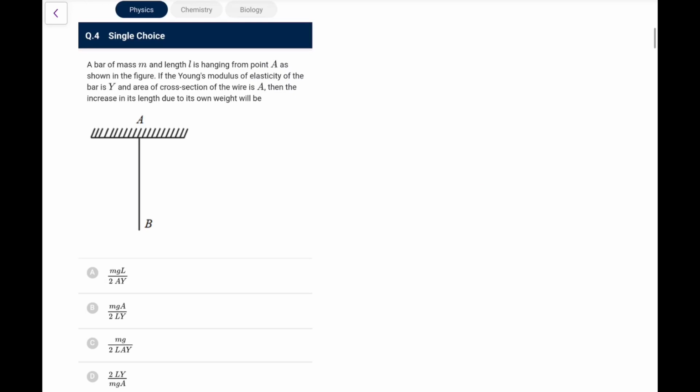Now next, go ahead. A bar of mass m, length L, is hanging from a point A as shown in the figure. If the Young's modulus of elasticity is Y and the area of cross section is A, then the increase in the length due to its own weight. We directly remember this, self elongation delta L is equal to mgL upon 2AY. I always ask my students to directly remember this result, no point in deriving it. Though you can derive, I am telling you the way.